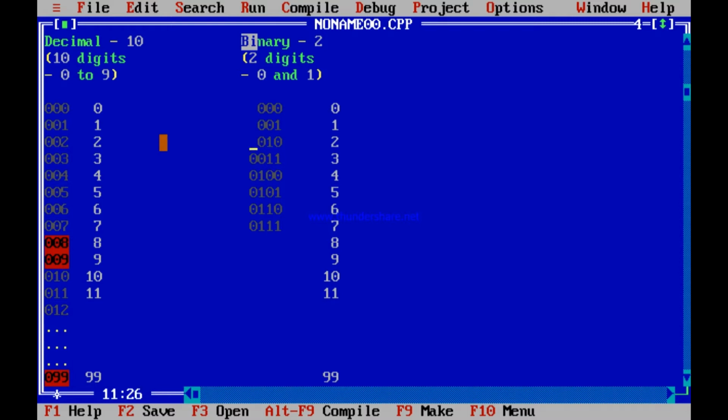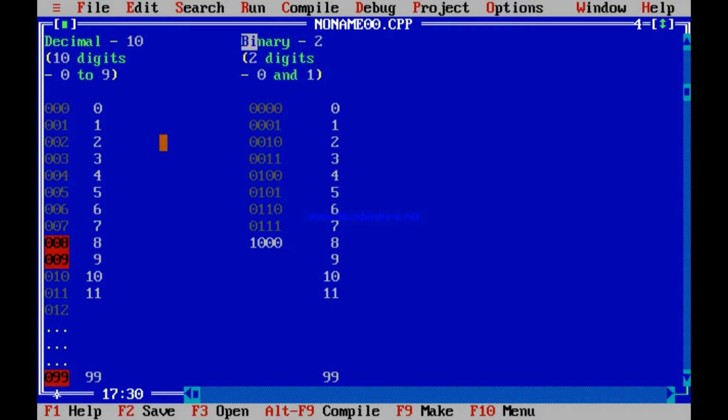This was 0 over here. This was also 0 over here. This was also 0 over here. Now 8, you cannot increase this bit, this bit, this bit. So definitely you need to increase this bit and make it 1. These 3 bits can be 0. So 1 0 0 0 is not one thousand, it is 8 in binary.